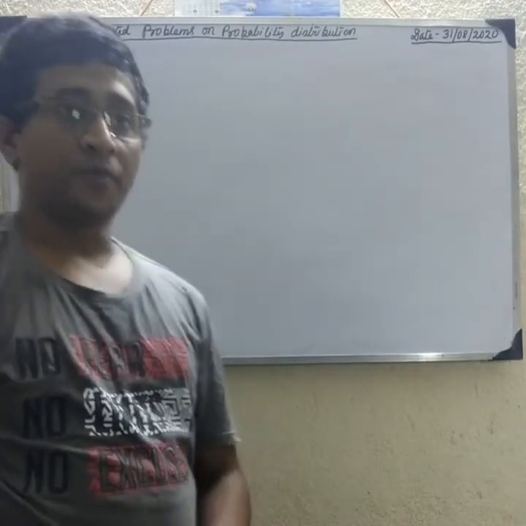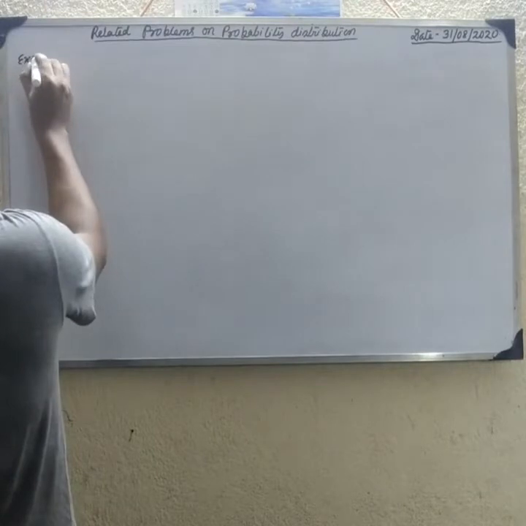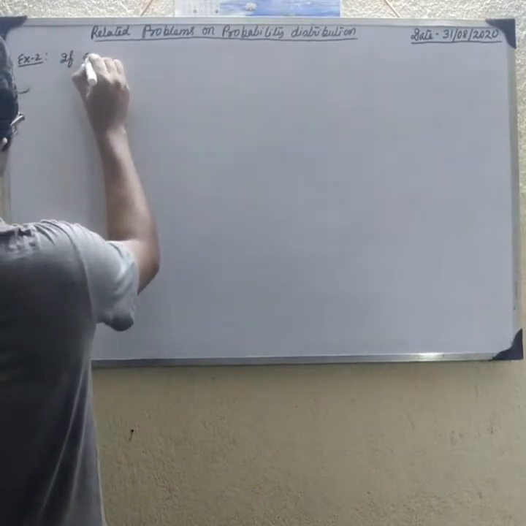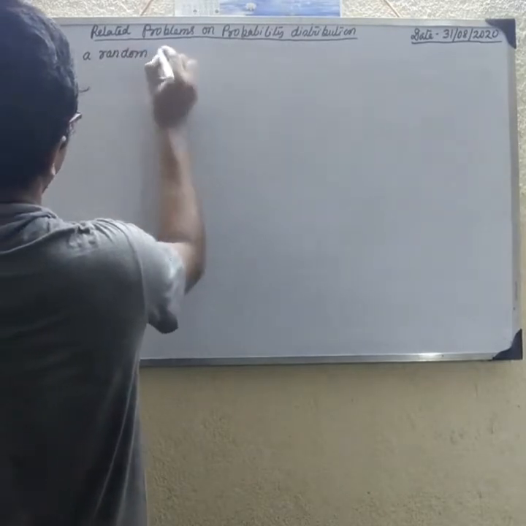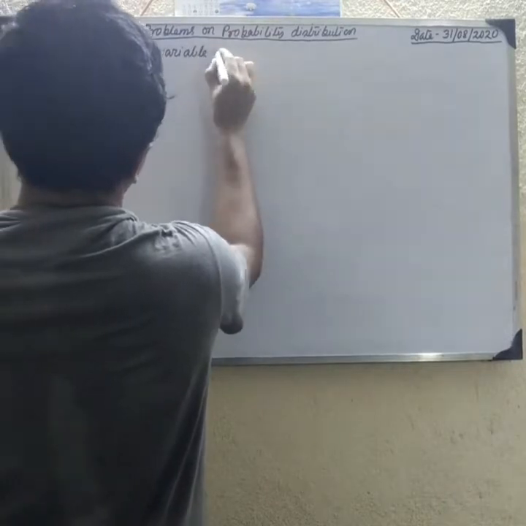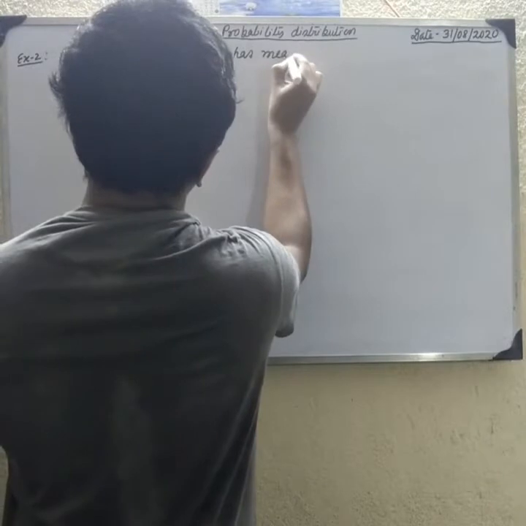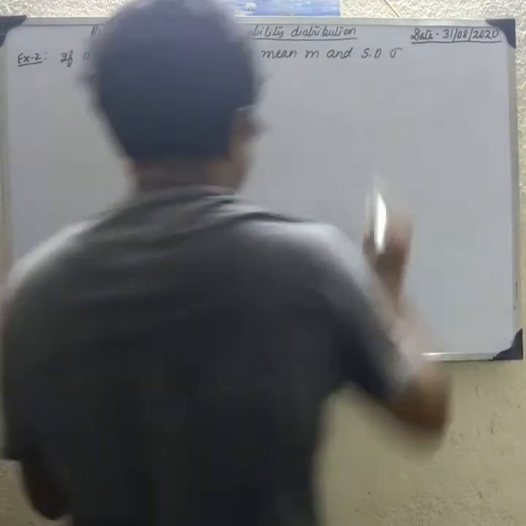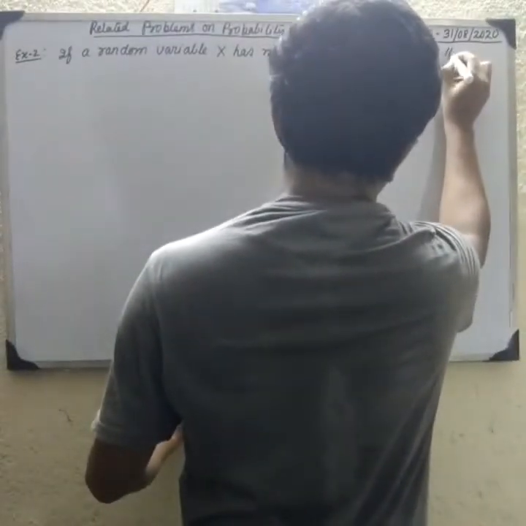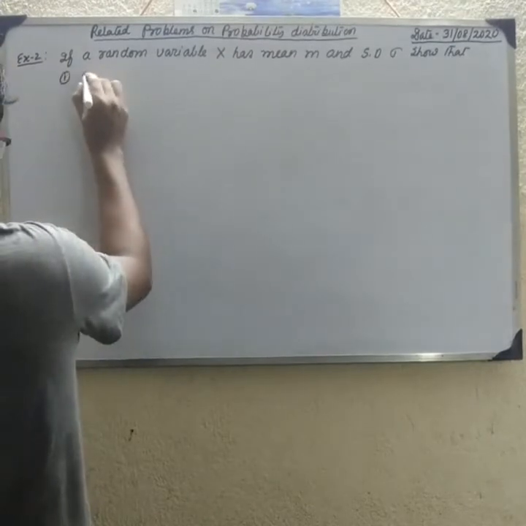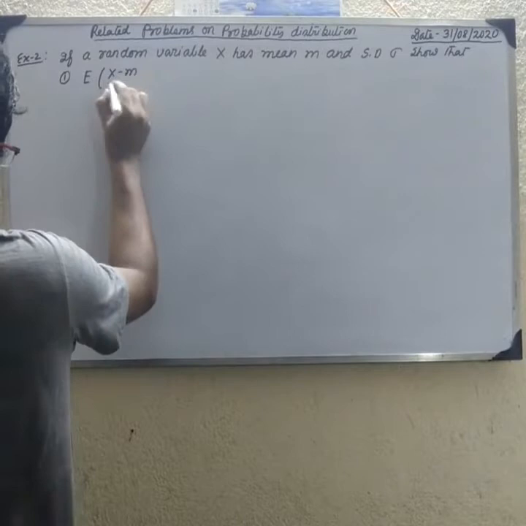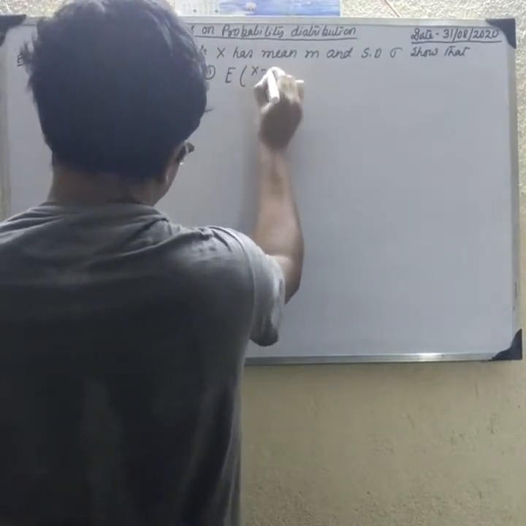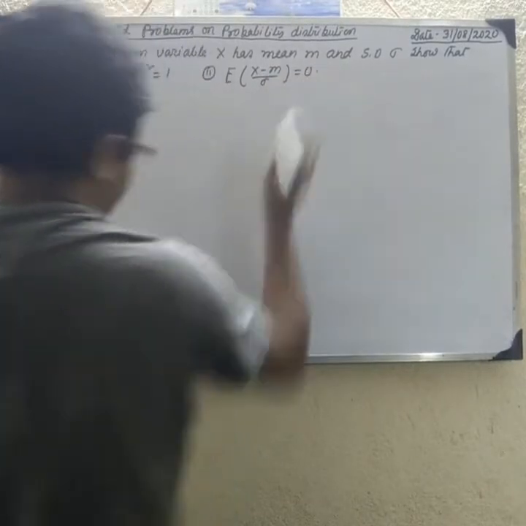Next, one example: if a random variable x has mean m and standard deviation sigma, so that first, E of ((x minus m) by sigma) whole square equals 1, and second, E of (x minus m) by sigma equals 0. Prove both of these.